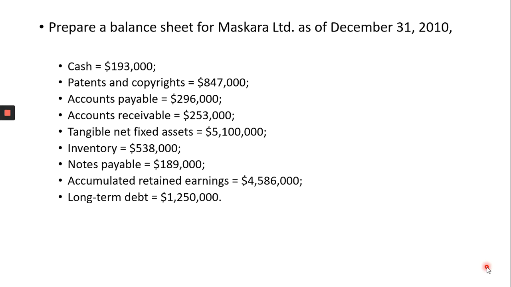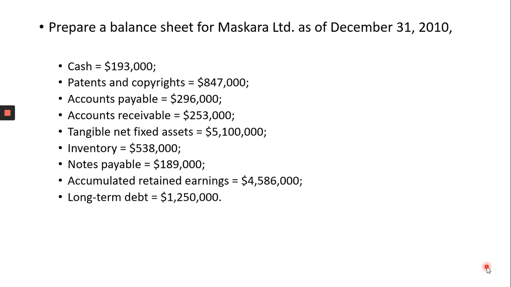Accumulated retained earnings means the total retained earnings. Let's say this year the company made a profit of $100,000. Out of this, they paid $40,000 to the shareholders as a dividend, and they kept $60,000. So this is called accumulated retained earnings, which in this example is $60,000.